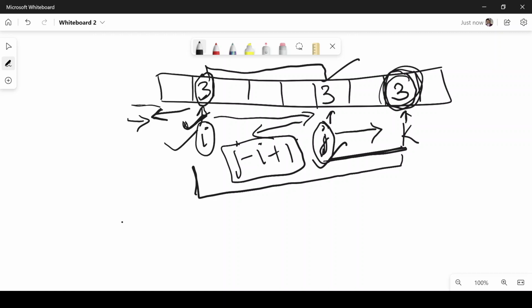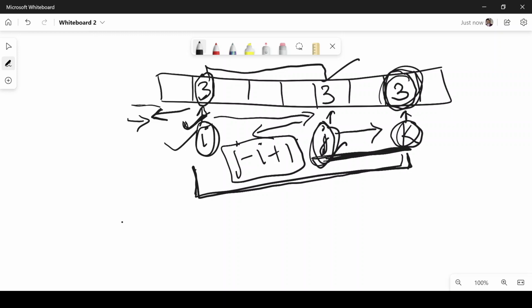Those two subarrays are subarray with k and j and subarray with k and I. Now we can see that the subarray jk will always have length less than the subarray I comma k.